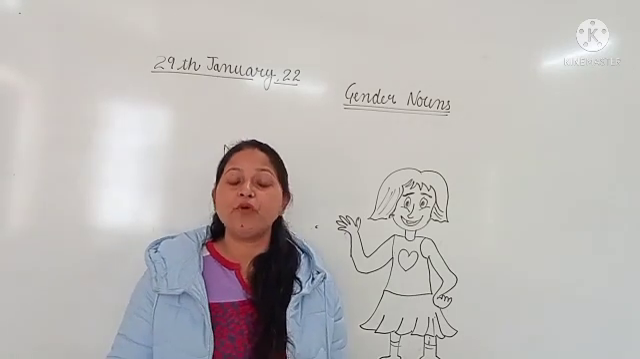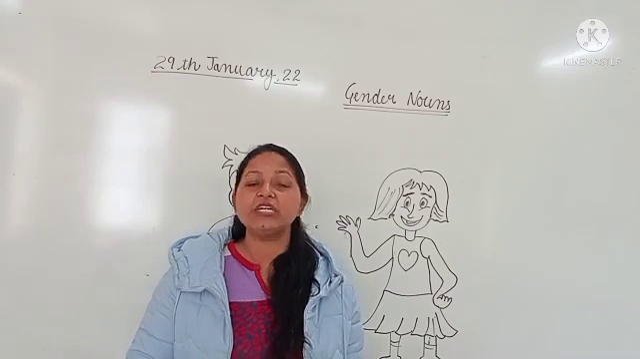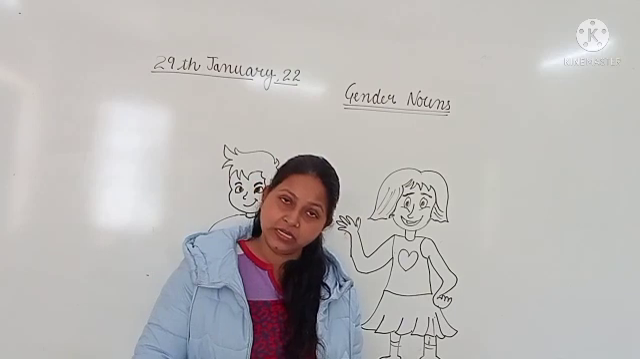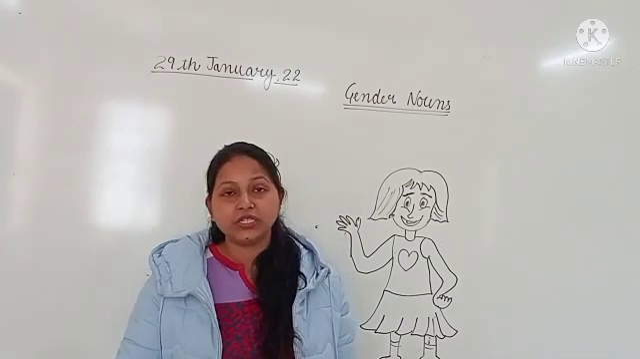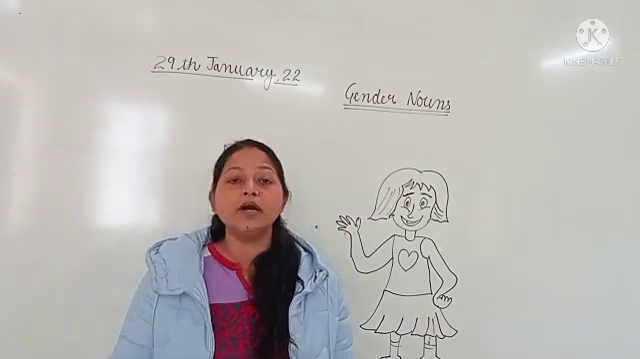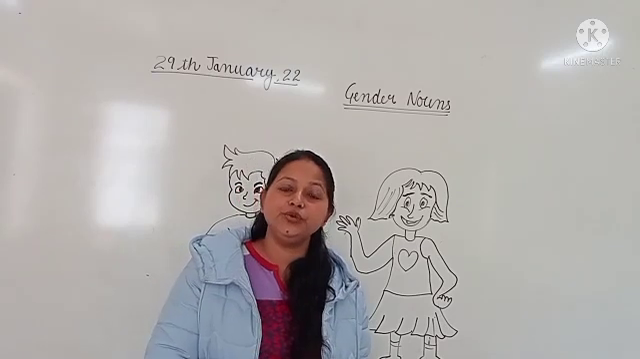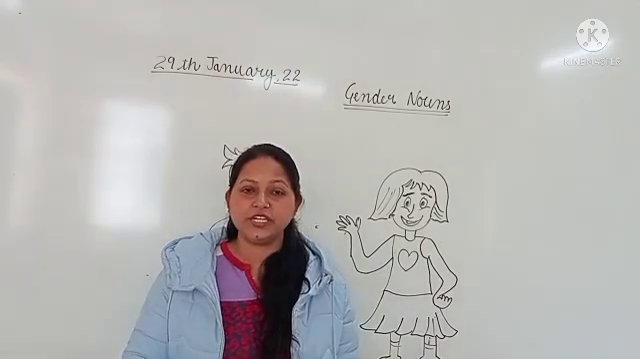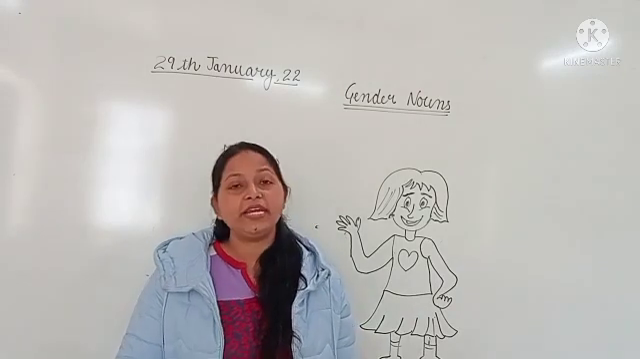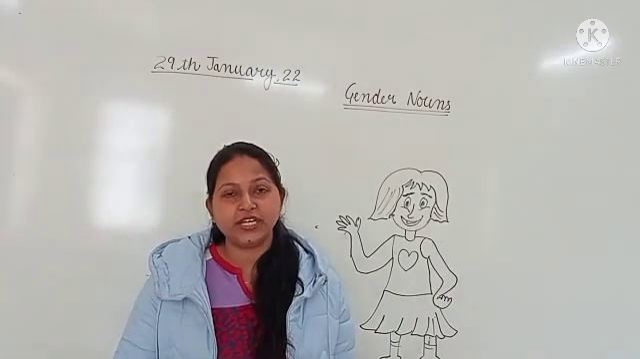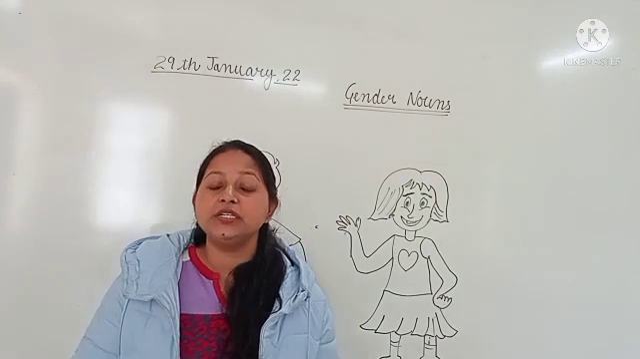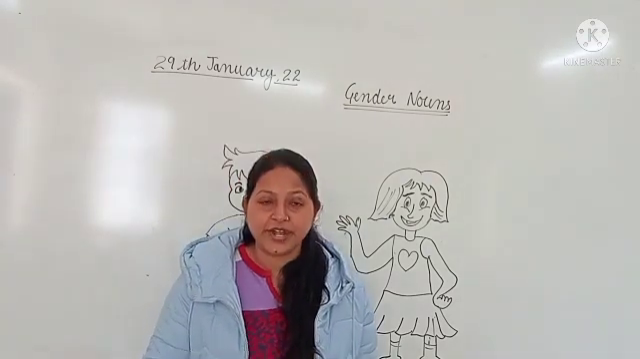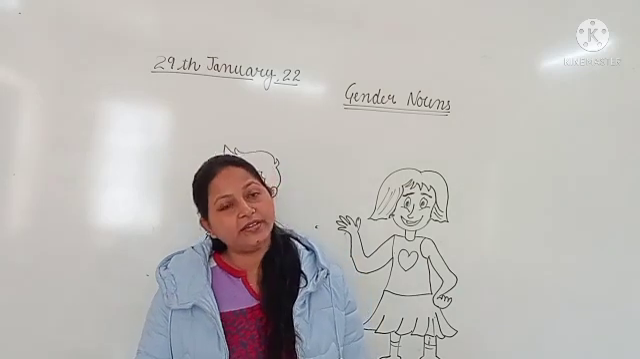So there are four genders in English: masculine means male, feminine means female, neuter, and common. Today we are going to do Let's Try 3 of chapter number 11, in which we have to match the naming words with their correct gender. So let's start Let's Try 3.